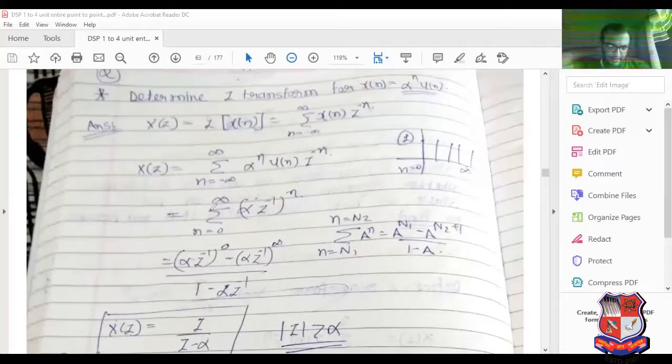Now we can apply the formula of summation. See, this is the formula of summation: summation from n equal to n1 to n2 of a raised to n equals a raised to n1 minus a raised to n2 plus 1 upon 1 minus a. So here it gives 1 upon 1 minus alpha z inverse. So x of z equals z upon z minus alpha. This is the final answer. So if x of n equals alpha raised to n u of n, then x of z equals z upon z minus alpha.